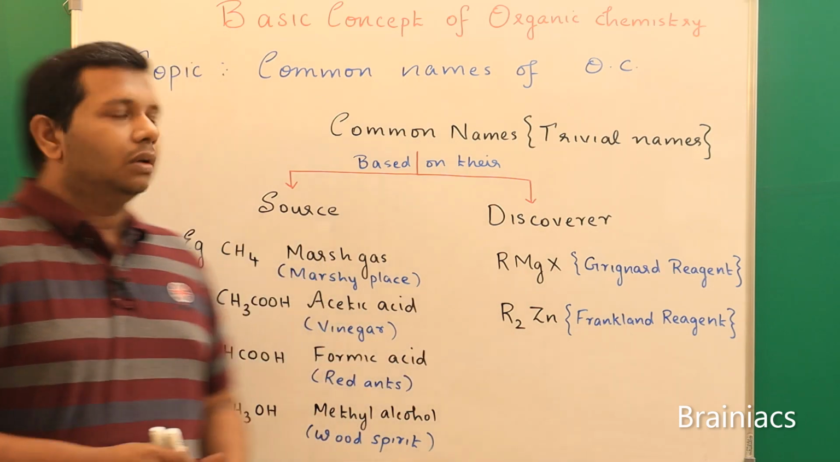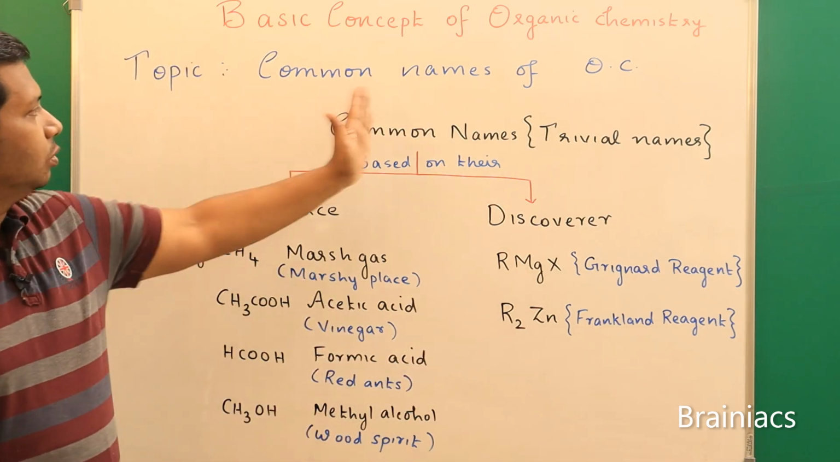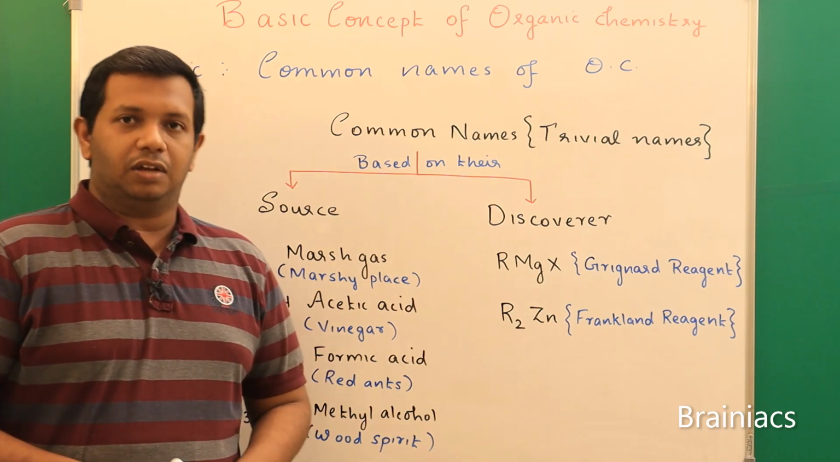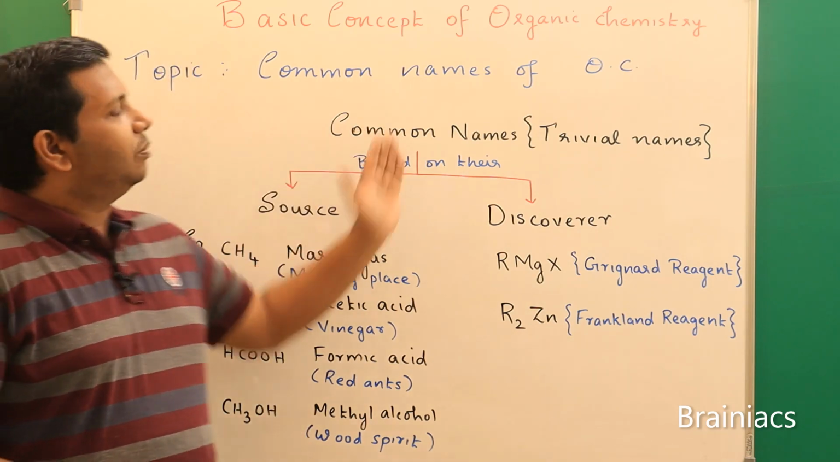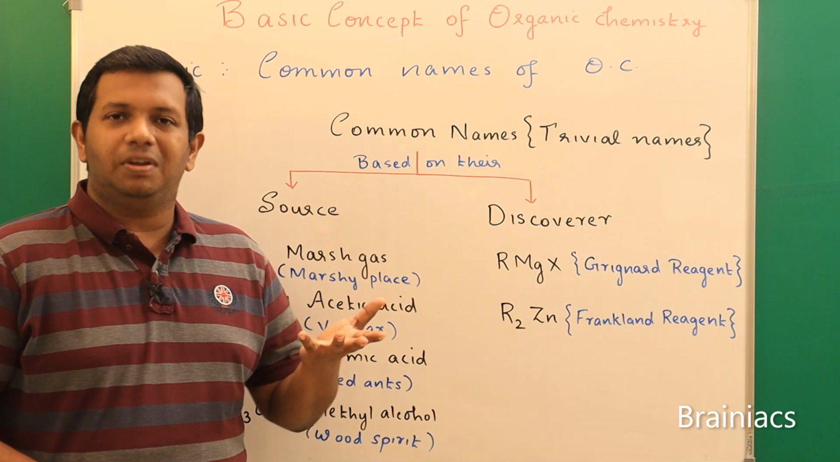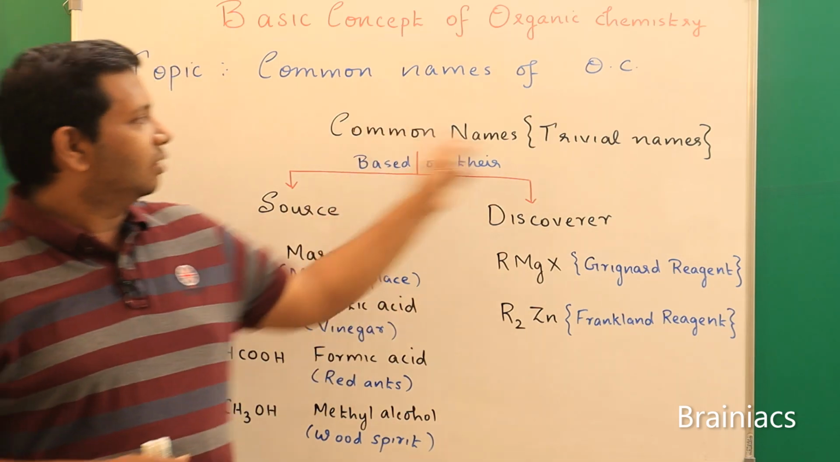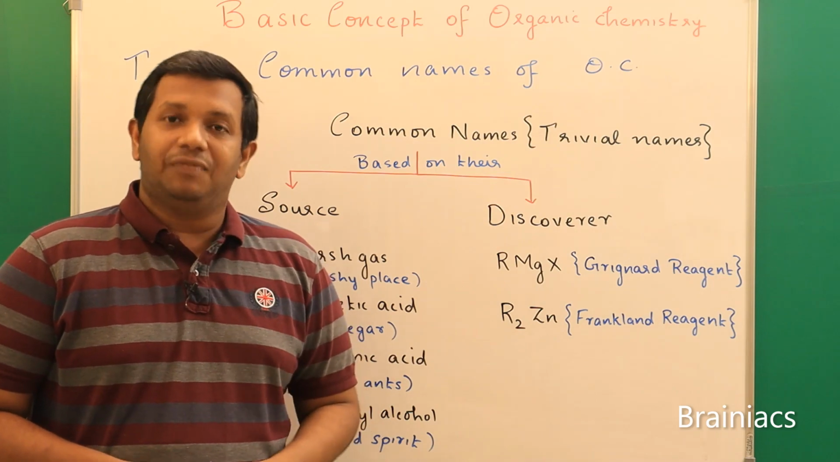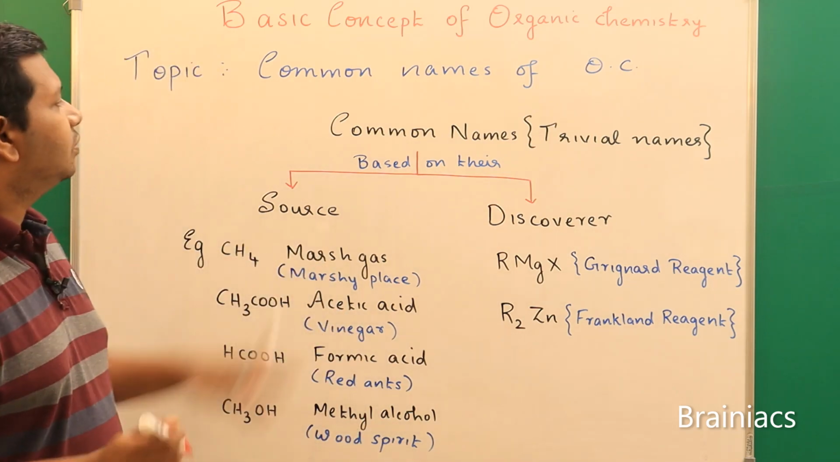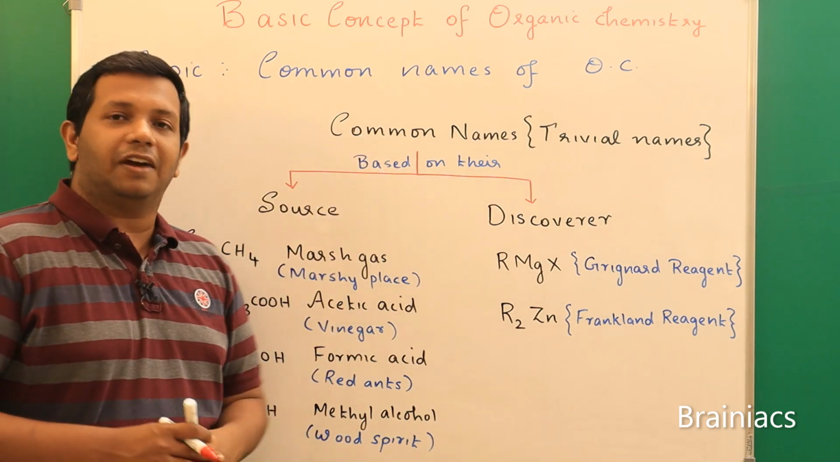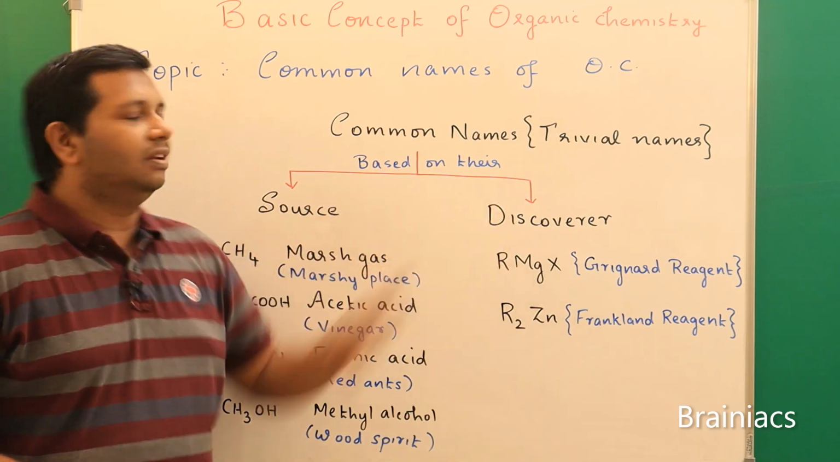That's very important. So coming to the topic, common names of organic compounds. Common means trivial, not very important. From that itself you will understand. So common names are also known as trivial names. Common names are basically classified based on their source and discoverer.